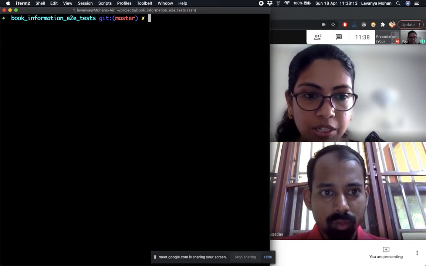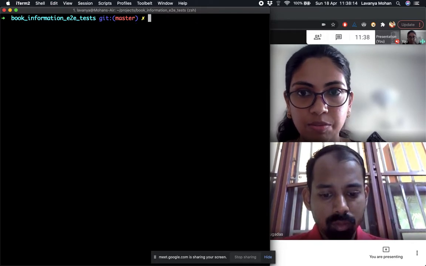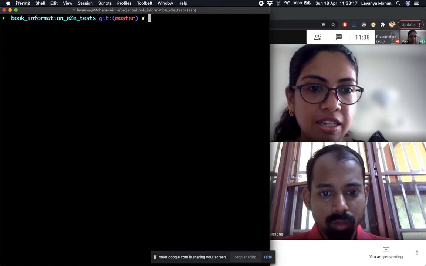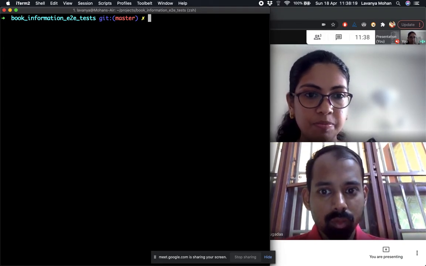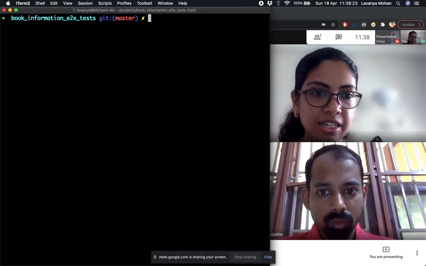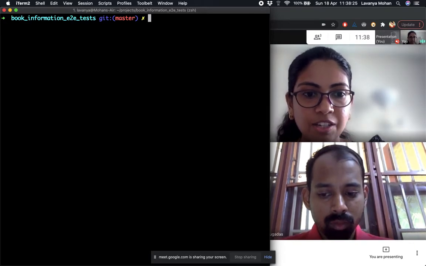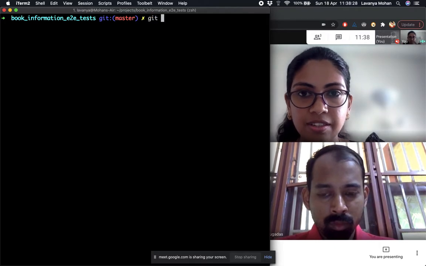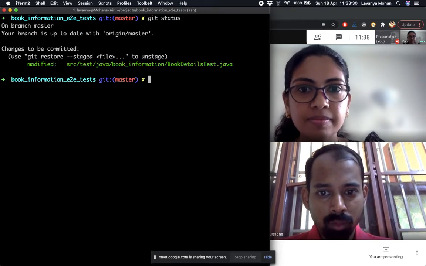But before I do that, there's one more thing I want to talk about: why do we have this staging area in the first place, right? From making changes in the working directory, maybe we could just directly do a commit. Why do we have this middle area? Yeah. So let's try to understand that.